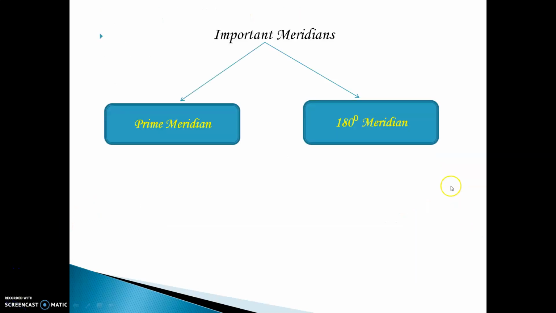In the previous video, we learned the names of the important meridians, also called longitudes. In simple terms, standing lines or vertical lines on the earth are called meridians. There are 2 types of meridians. First is the prime meridian and the 180-degree meridian. We have learnt the names of important parallels and meridians on the earth. Today, we will conclude our lesson.